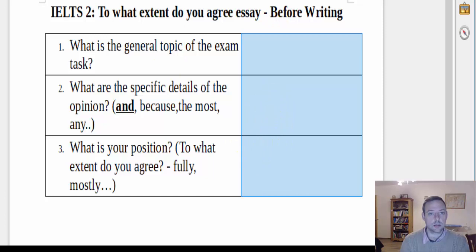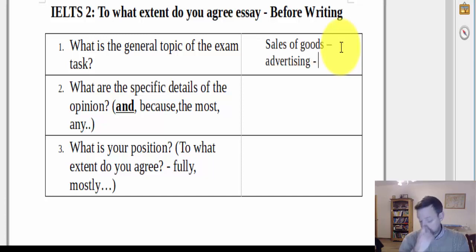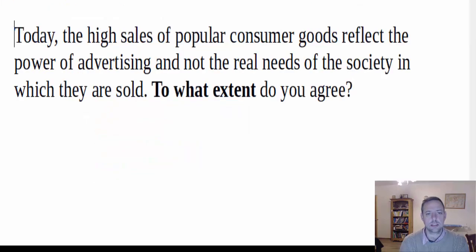Let's make that a bit bigger. It's about sales of goods and advertising and needs. Okay, they're the general ideas. And then what are the specific details of the opinion? So as you can see, it's quite detailed.